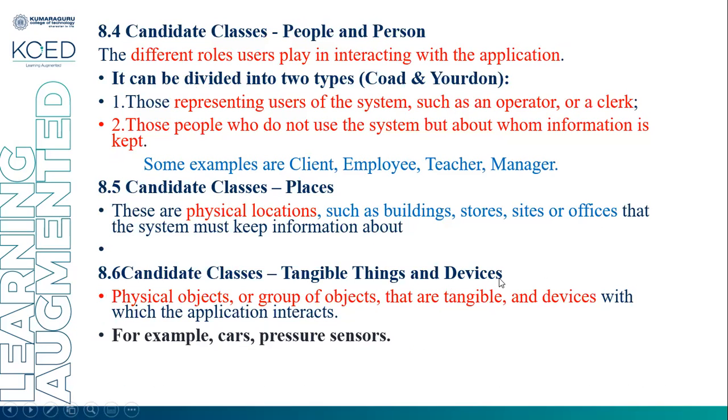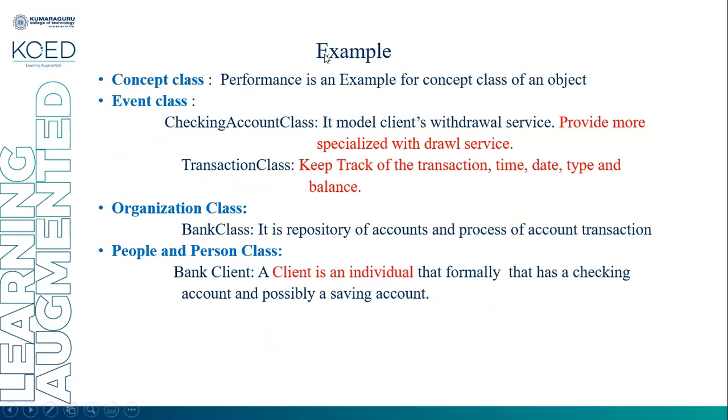So based on this, we are able to select the classes. Example, concept class. Performance is an example of the concept class. Event class, checking account and transaction class. Checking account models the client withdrawal service. Transaction class keeps track of the transaction time, date, type and balance. Organization class, bank class, it is a repository of accounts and processes account transactions.